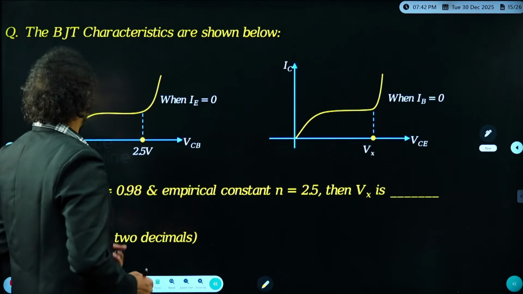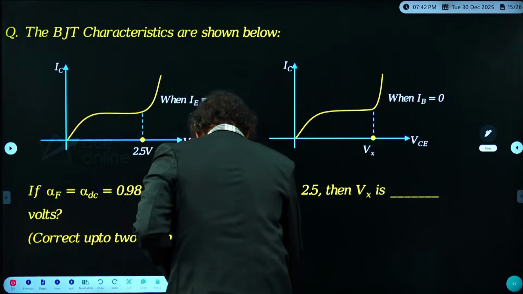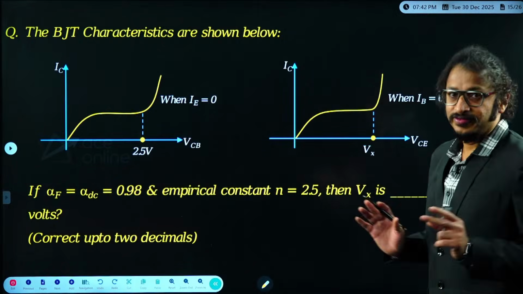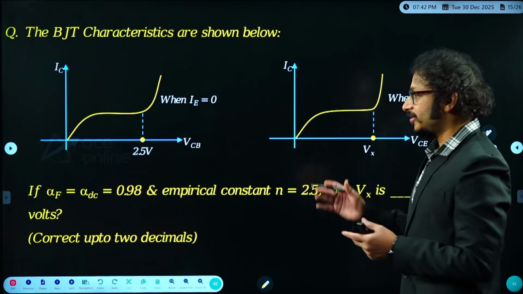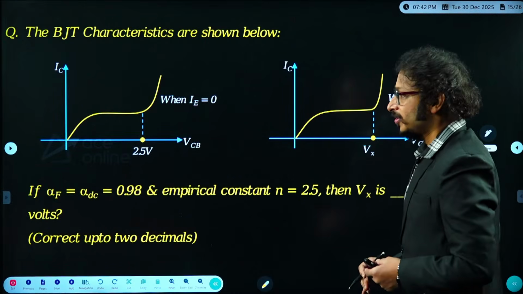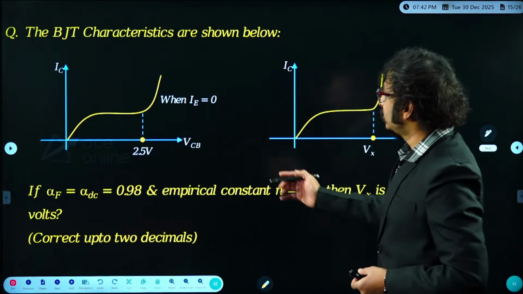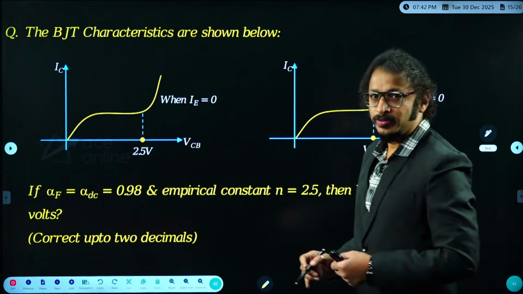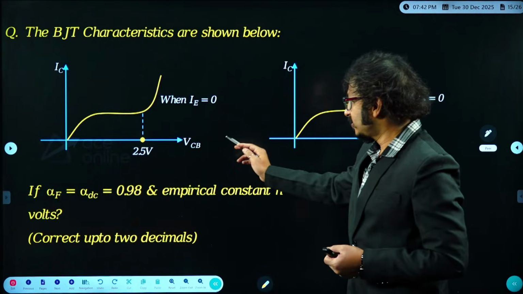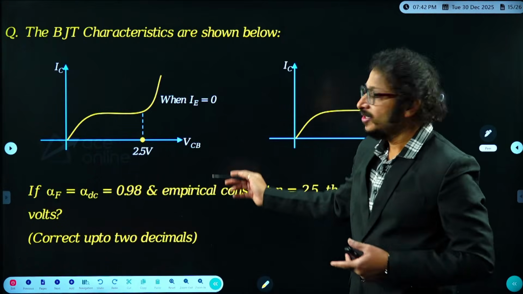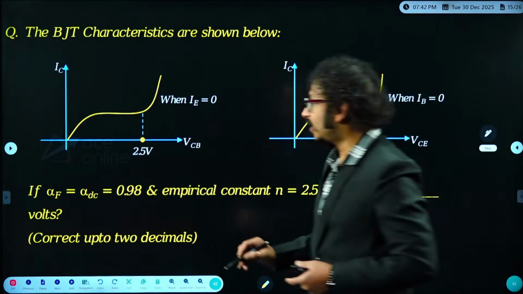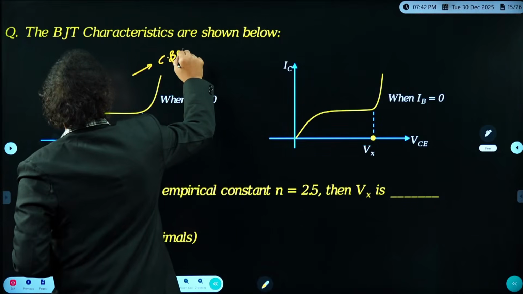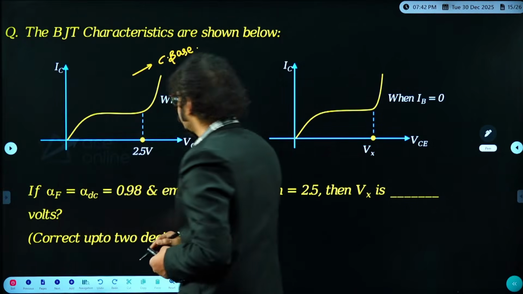Let's move to one more very interesting question. Have a look carefully, my dear boys and girls. The BJT characteristics are shown below. Fine, bipolar junction transistor, the output characteristics are shown below. What exactly is the examiner asking? This is one characteristic when IE equal to 0. Have you been able to decode it, dears? The x-axis is voltage collector to base and that is collector current. I understand this is common base configuration. Am I right, dear students?